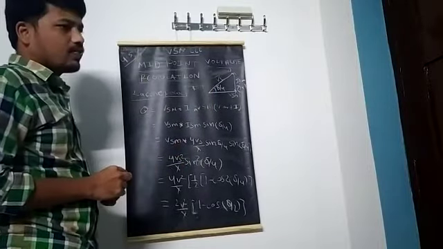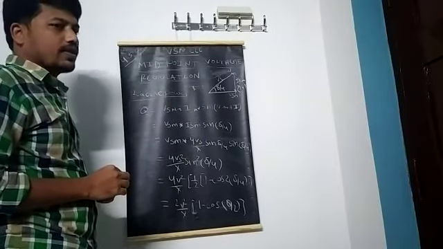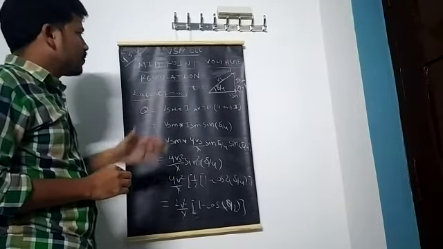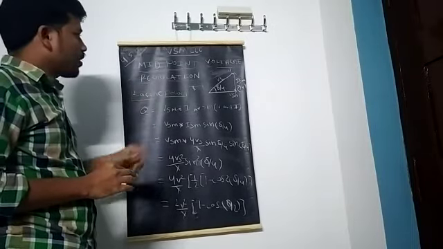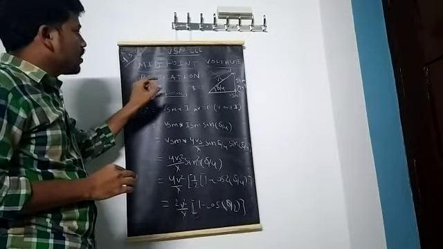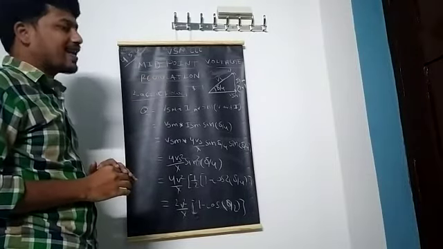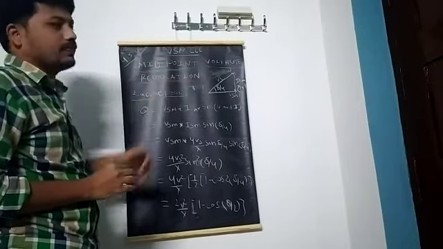In order to mitigate this voltage sag or voltage drop, generally you go for midpoint voltage regulation. Midpoint voltage regulation means that with the help of shunt compensation devices, we can compensate the voltage sag at the midpoint of the transmission line, in the case of a long transmission system.